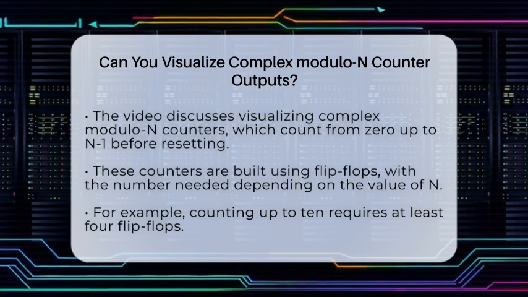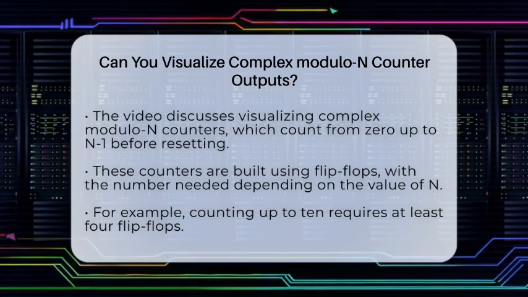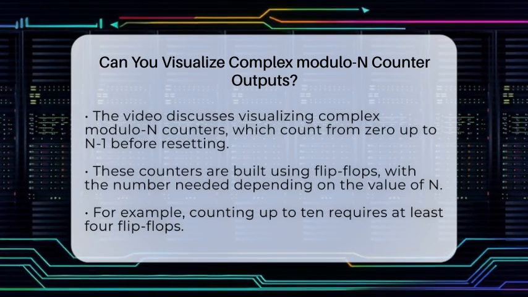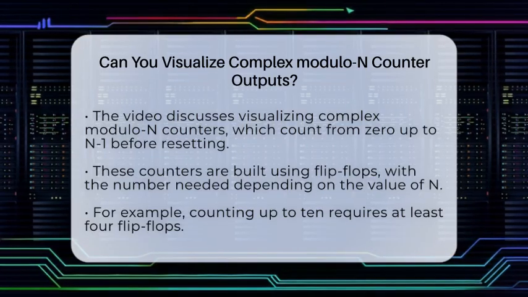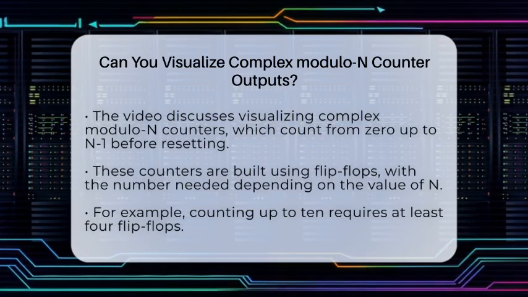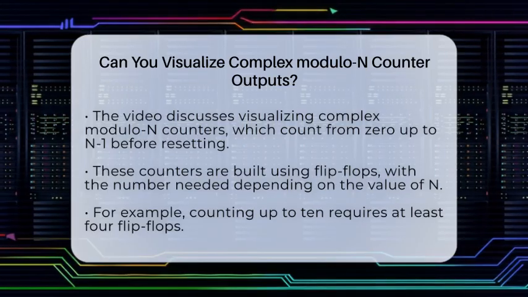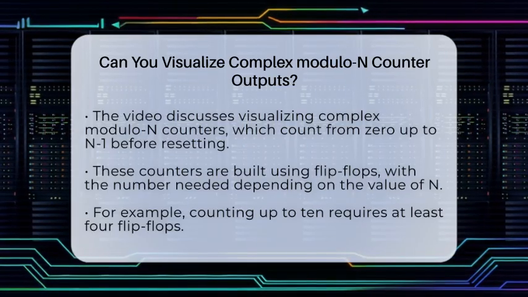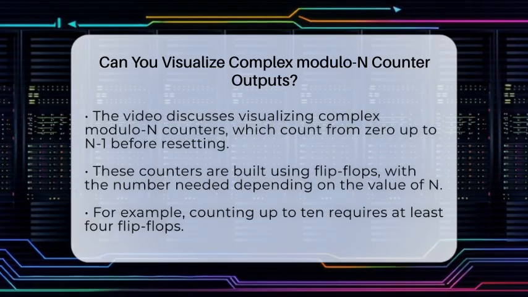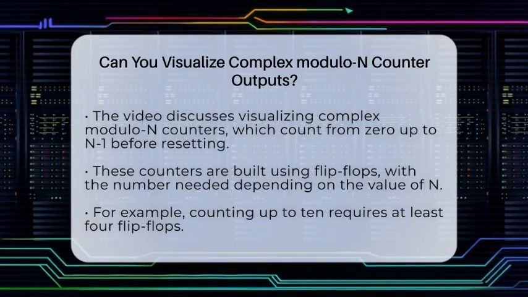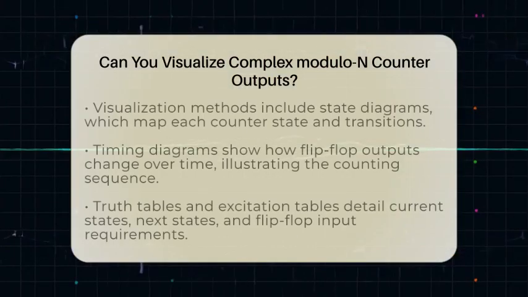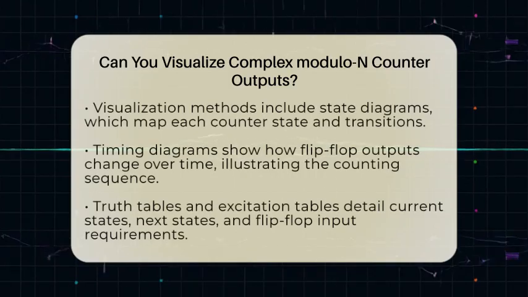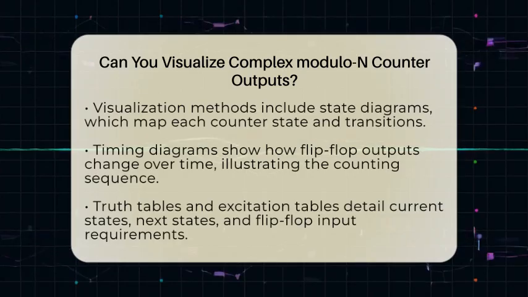These counters count from 0 up to n-1, then reset and start over. The number n is called the modulus, and it determines how many states the counter goes through before restarting. Usually, these counters are built using flip-flops, which are tiny electronic switches that store 1 bit of information each. The number of flip-flops needed depends on n. For example, if n is 10, you need at least four flip-flops because 2 to the power of 4 is 16, which covers all 10 states.